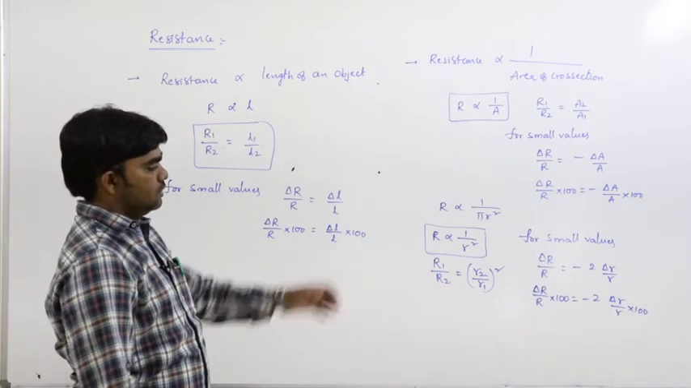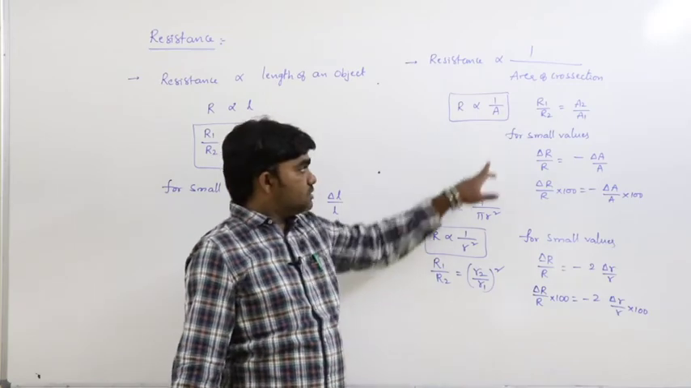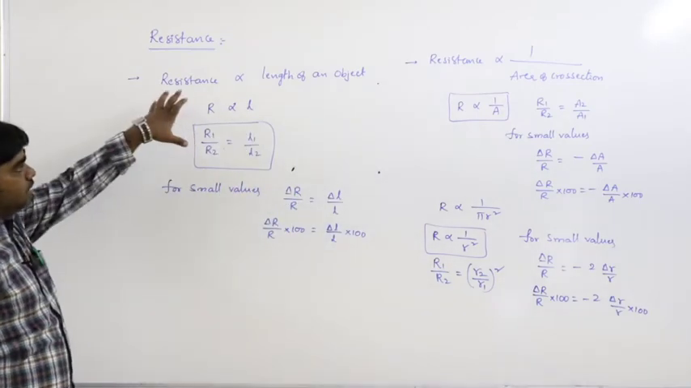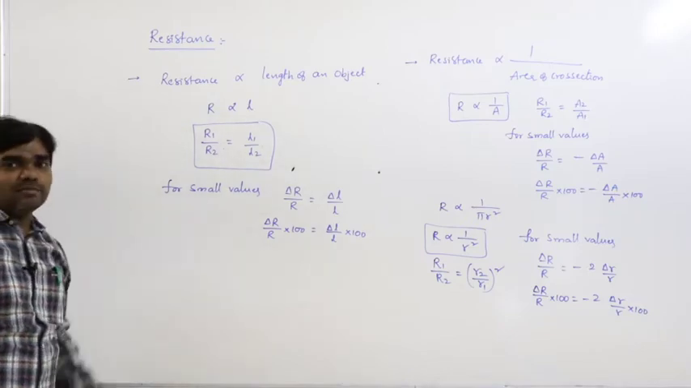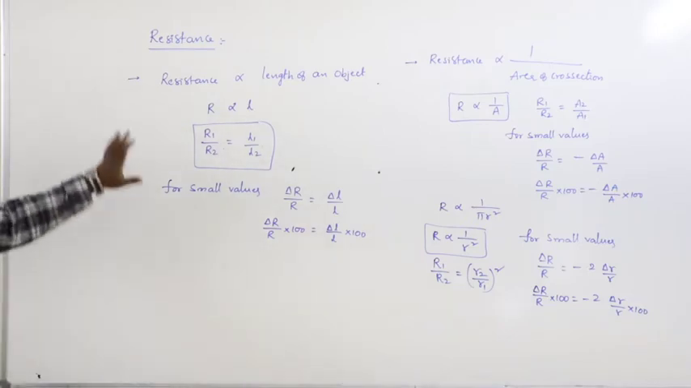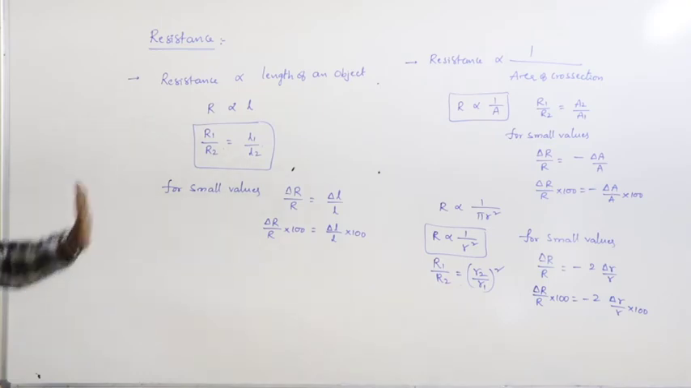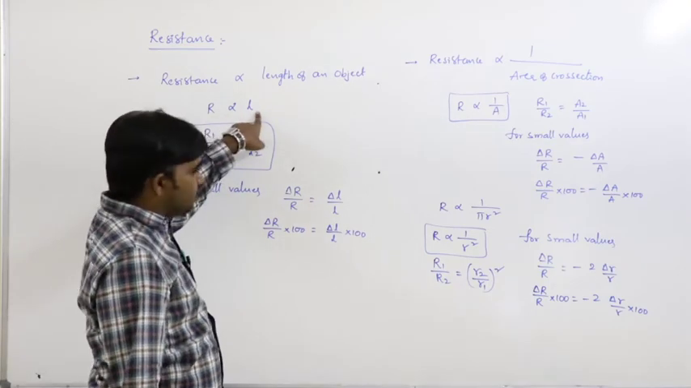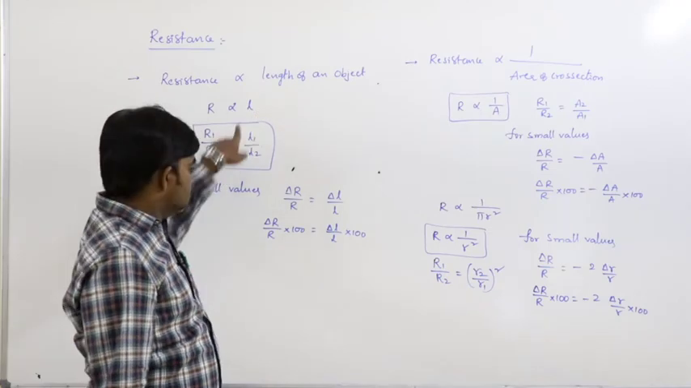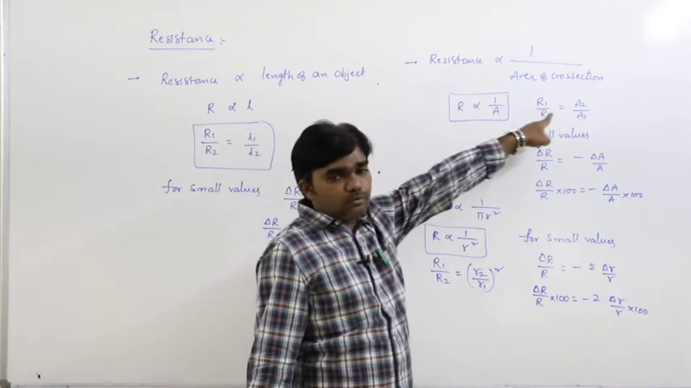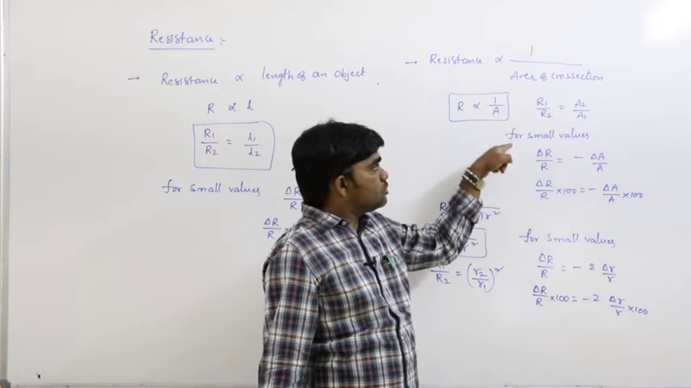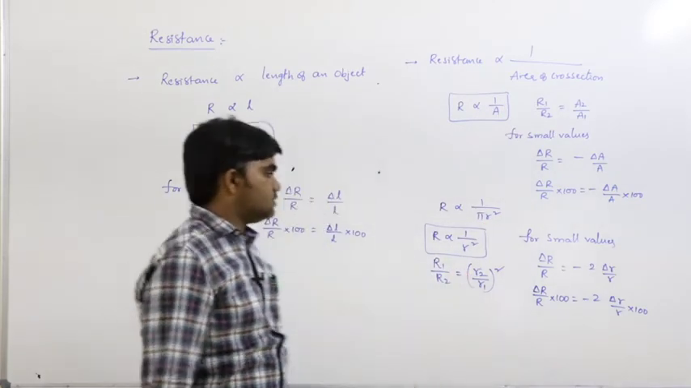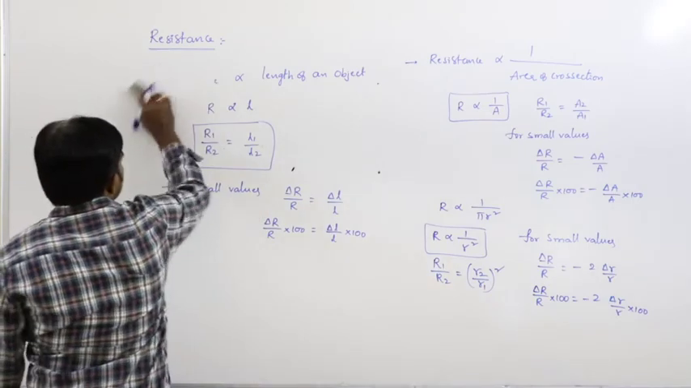This is in terms of radius, this is in terms of area, and this is in terms of length. So this is the dependence of the resistance on the dimensions of the substance. How does it depend on dimensions? Resistance is directly proportional to length and inversely proportional to area of cross section, R proportional to 1 by A. Area can be written as pi r square.